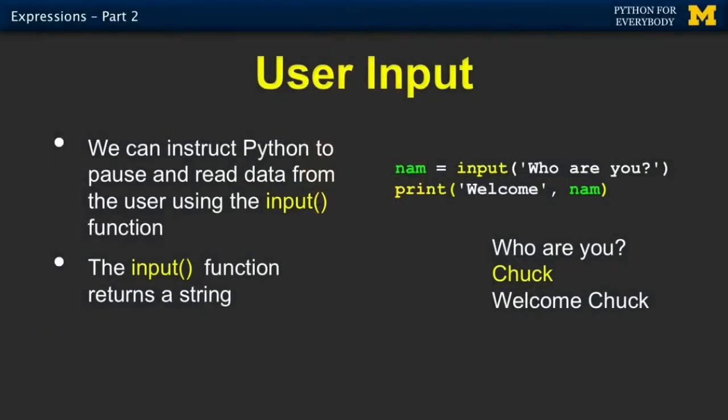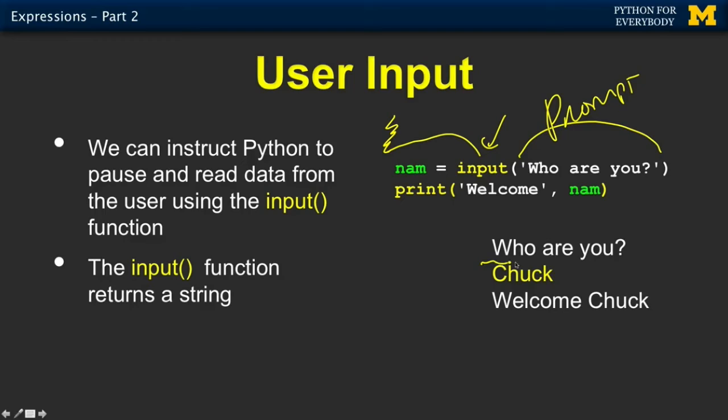Okay? Now, how do we get data from the outside world? So this is the keyboard. Eventually we'll talk to networks and databases and files, but right now we want to take the keys from the keyboard and get it into a variable. So we have another special function, the input function. And when Python comes running in here, it starts the input function, and the parameter to the input function is what's called a prompt.